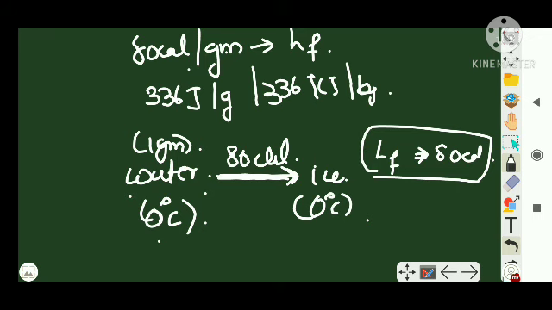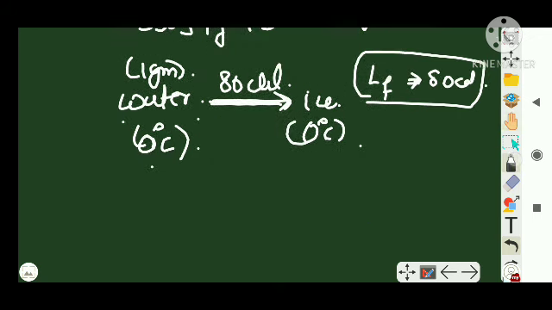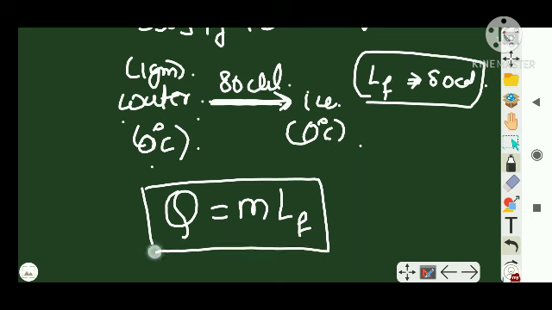Now the amount of energy supplied or removed, Q, is equal to M times LF, if M is the mass of the object taken.